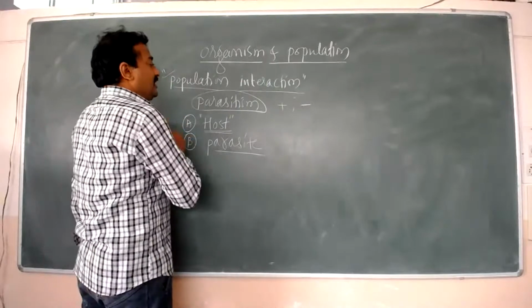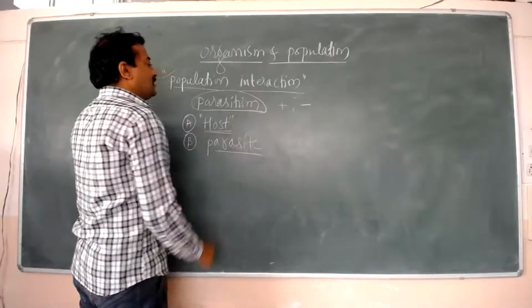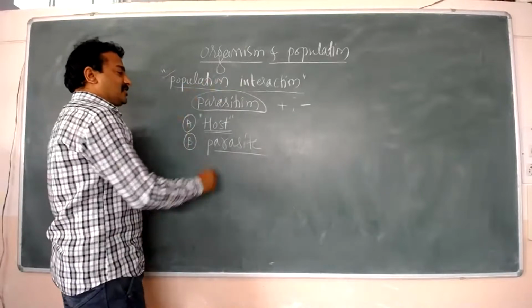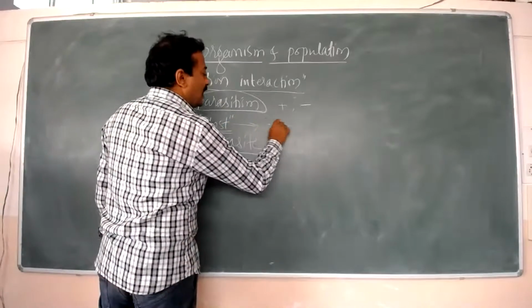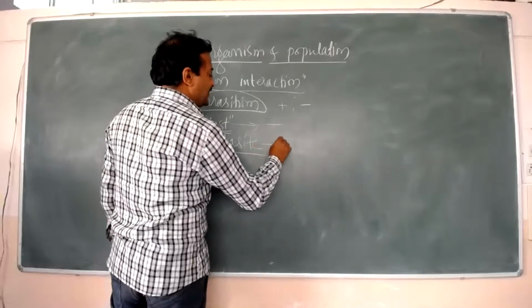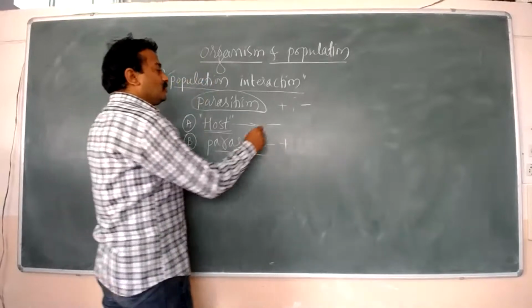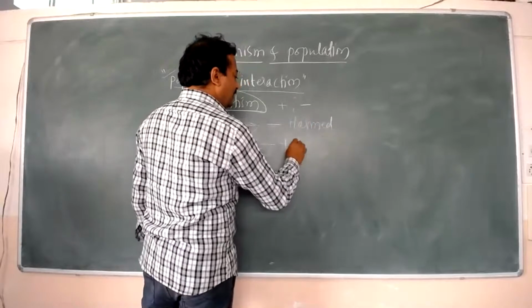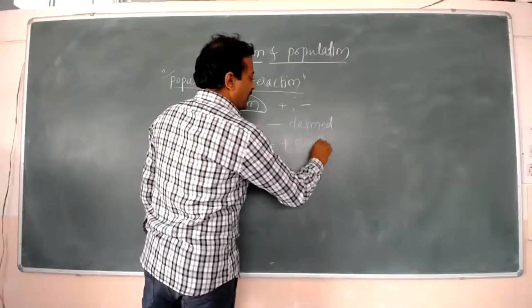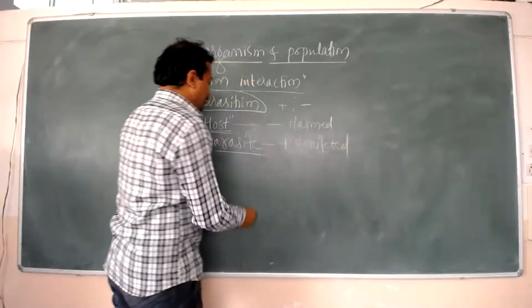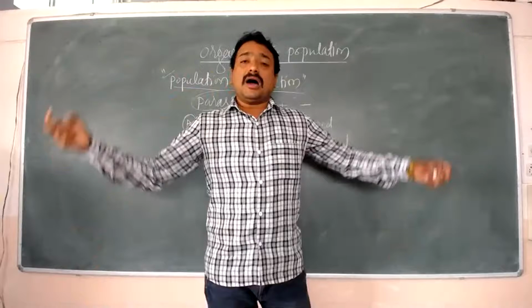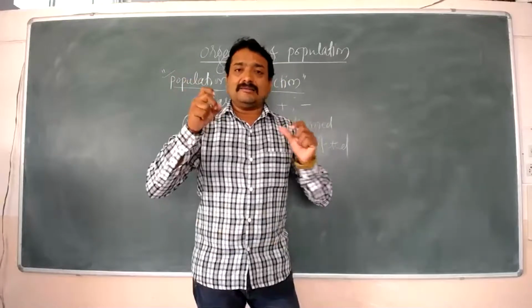If we take parasitism, a type of population interaction, the host is harmed and the parasite is benefited. The parasite is one which attacks the host body.